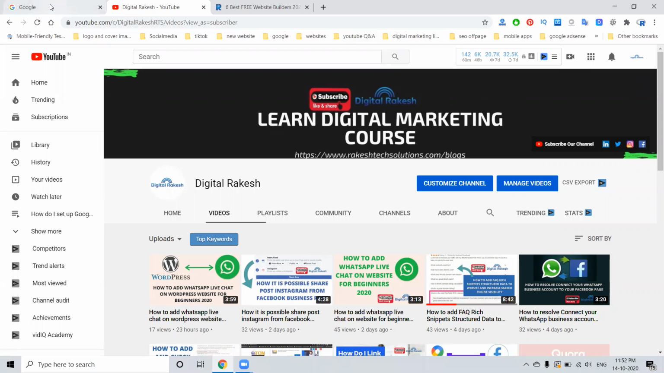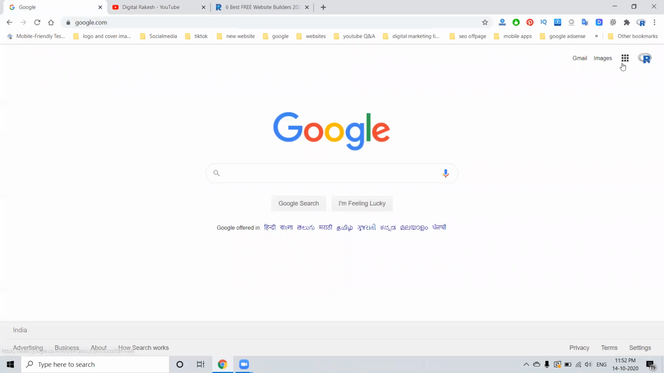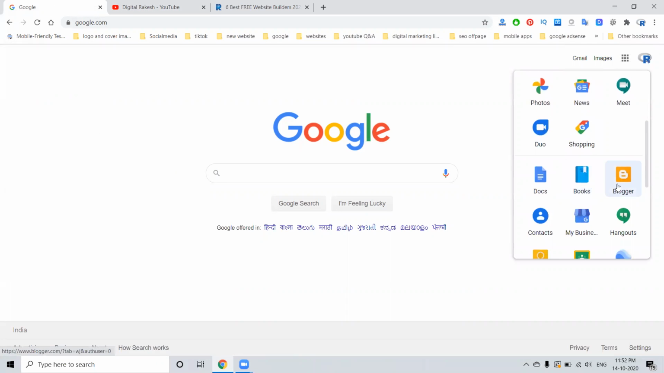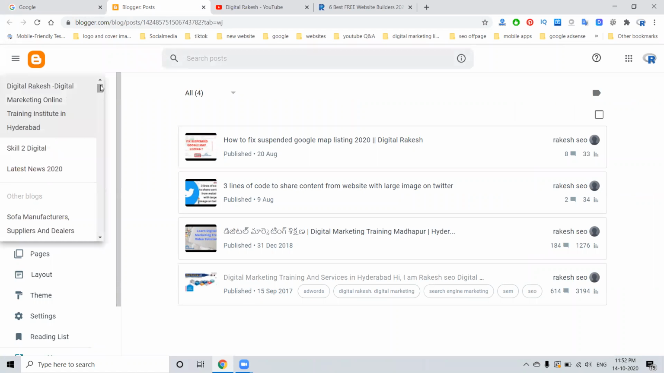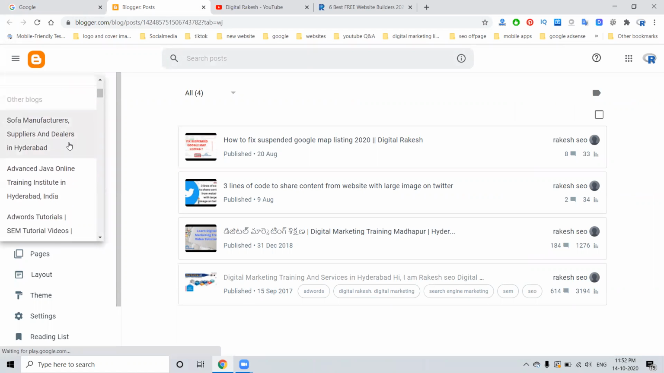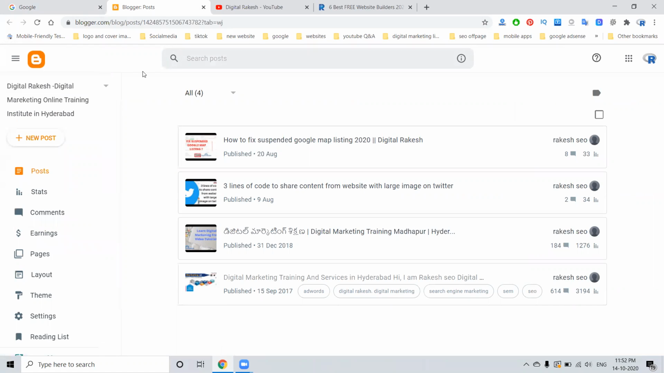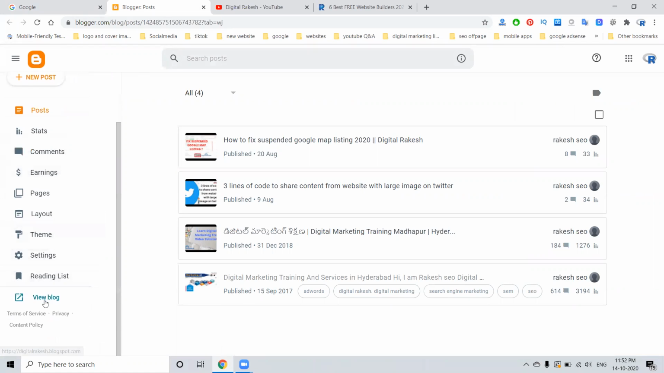First of all, one Google product is called blogger.com. It is completely free to make a site, and you can create any number of sites. See here, we can create n number of websites. This is the first website. After creating a website, it will be shown on blogger.com.